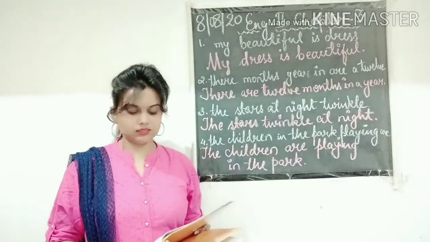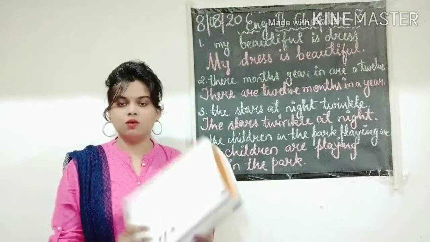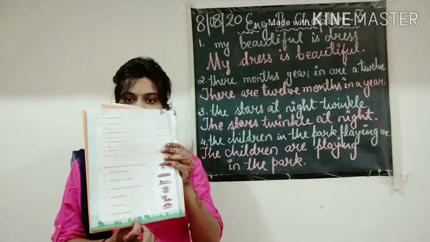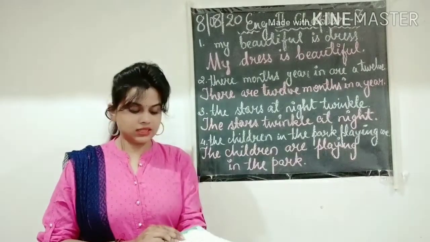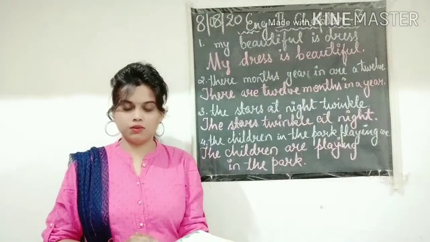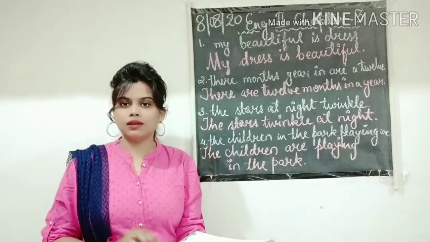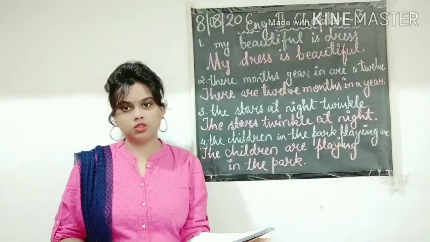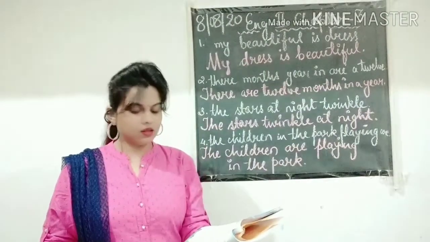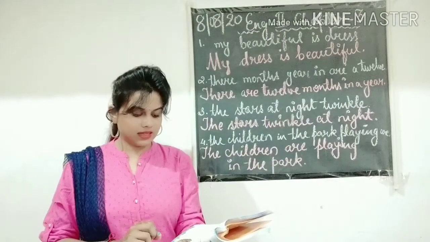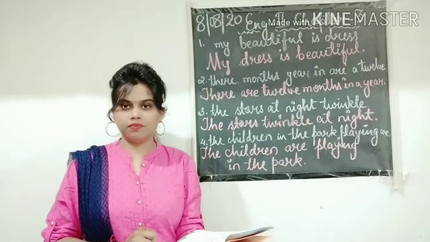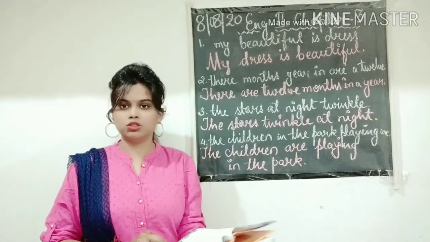One more question is given in your textbook. Match these sentences with the correct picture. On page number 12 only, this one. So here some sentences are given and pictures are also given. You have to see which sentence relates to which picture, and after that you have to write the number of that sentence in the circle which is given in front of the picture.